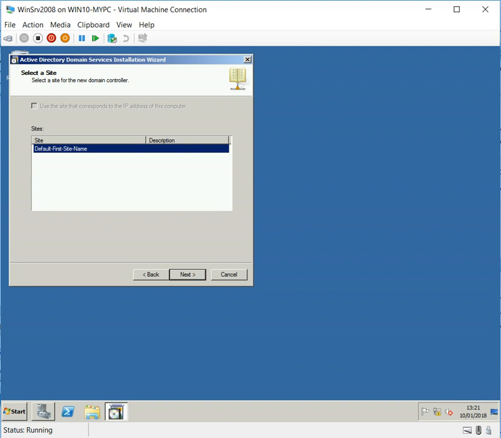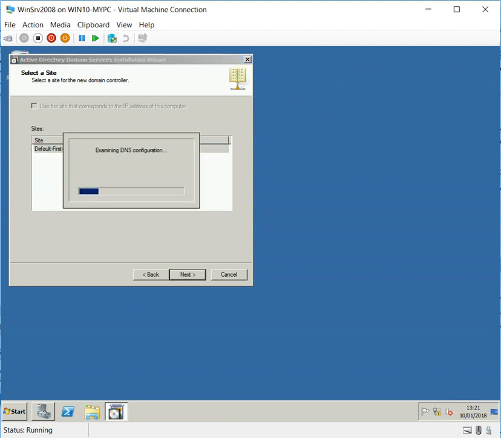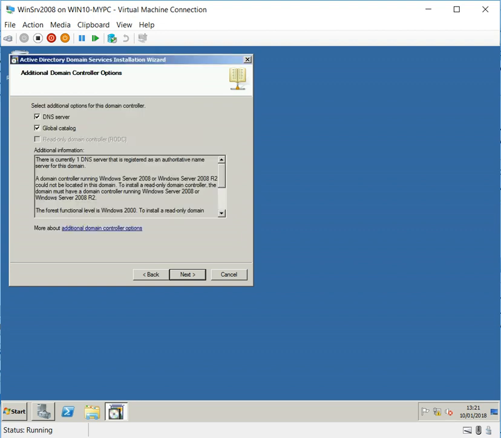Second is the default site name. Yes, I'm happy with this one. I'm happy with DNS, and we'll have a look at the single label domain as well. There's an error message because it's a single label domain. We have to move away from this. It's checking my DNS. I already assigned a static IP to it. The machine has already joined the domain. That should be a bit easier unless there's an issue.